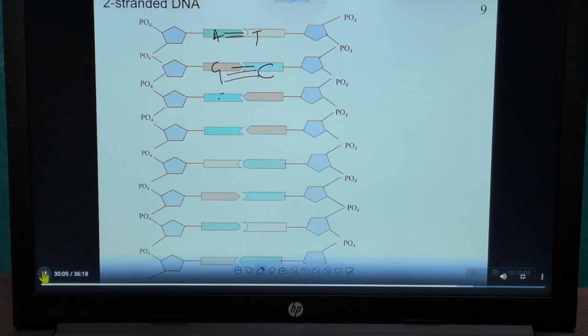Okay. And if here cytosine is present, then here guanine will come. Guanine, the nitrogenous base, will come and combine with this. And if here thymine is present, then here adenine will come and combine with 2 hydrogen bonds. Okay. Remember.